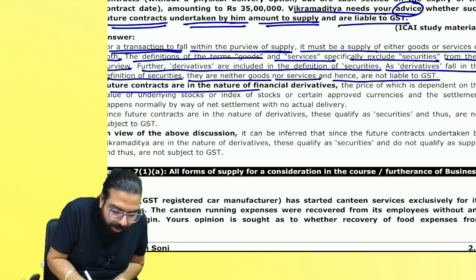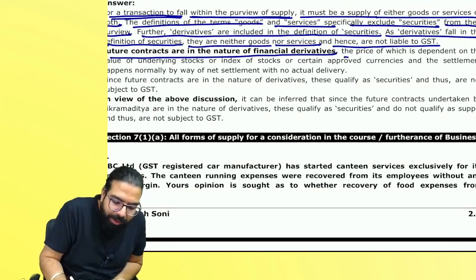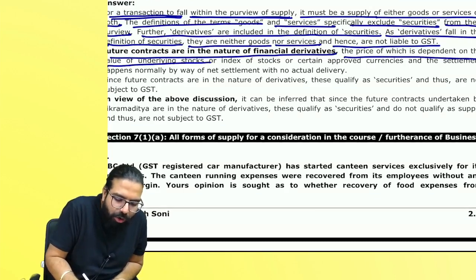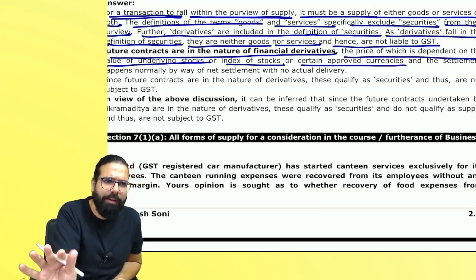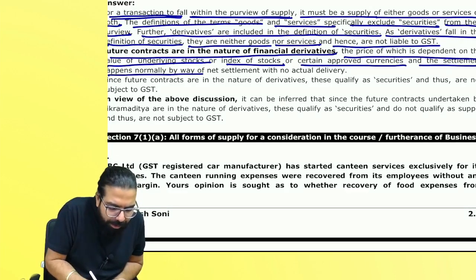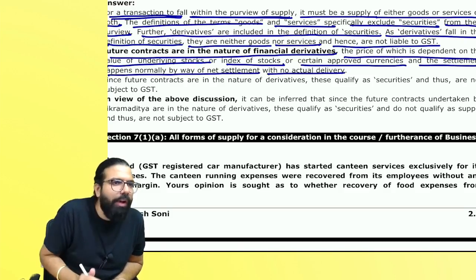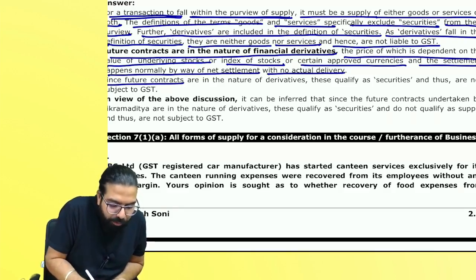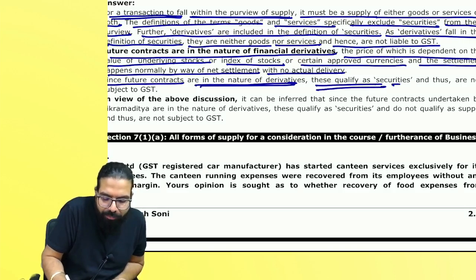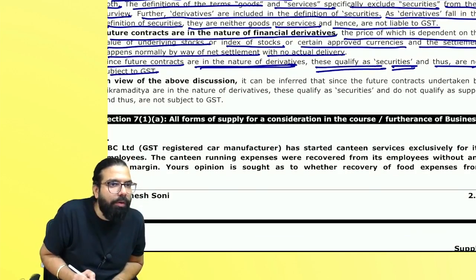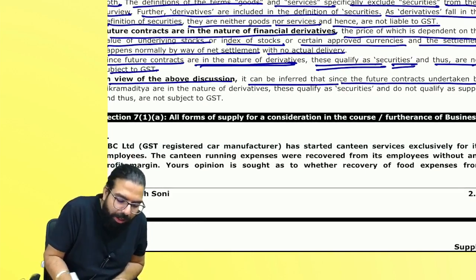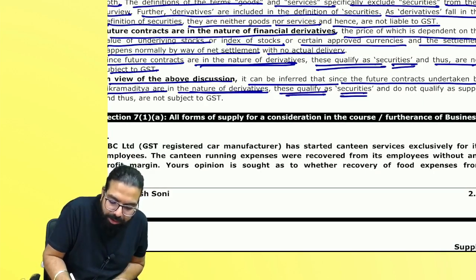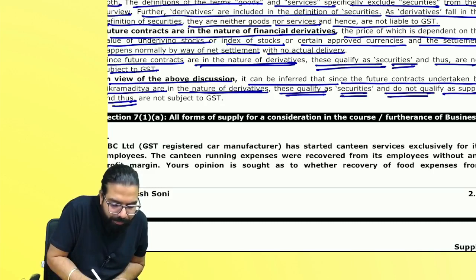See, future contracts are in the nature of financial derivatives, the price of which is dependent on the underlying stock or index of stock or certain approved currency. Whatever is the underlying asset, you can say underlying asset. And the settlement normally happens by way of net settlement with no actual delivery. Such future contracts are in the nature of derivatives and thus qualify as securities and are not subject to GST. Now, in view of the above, it is inferred that since the future contracts undertaken by Vikramaditya are in the nature of derivatives, these qualify as securities and do not qualify as supply and thus are not liable.